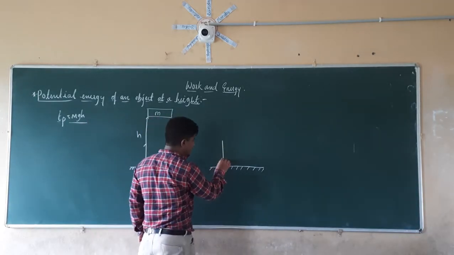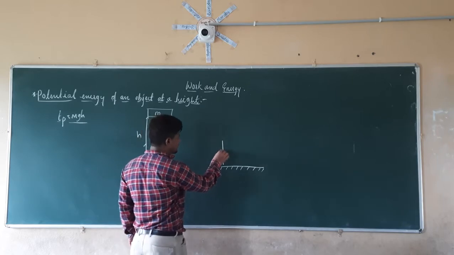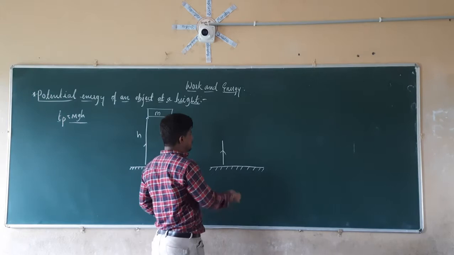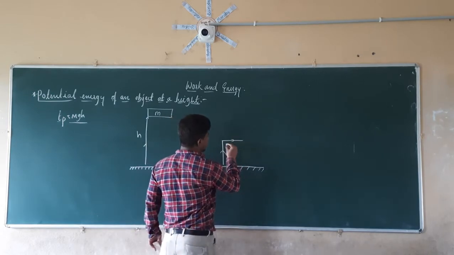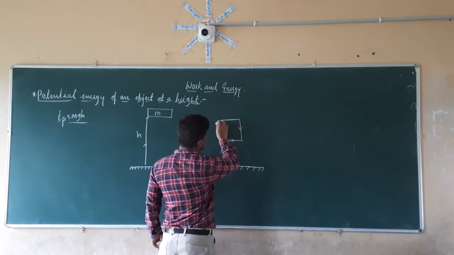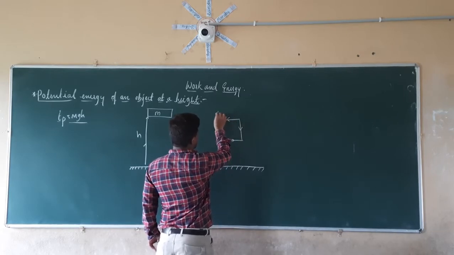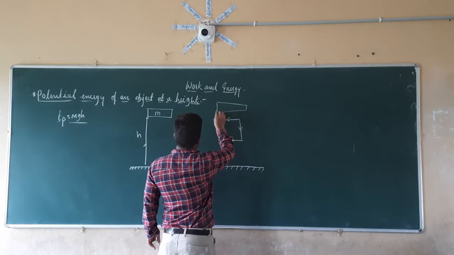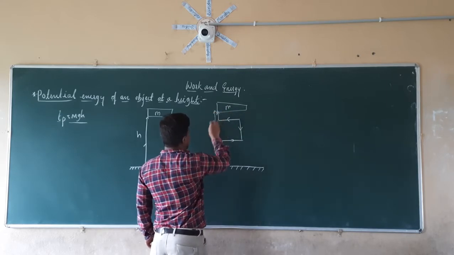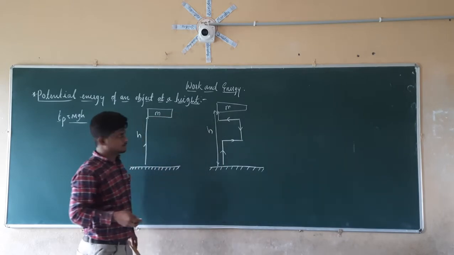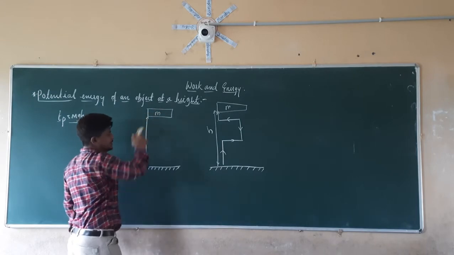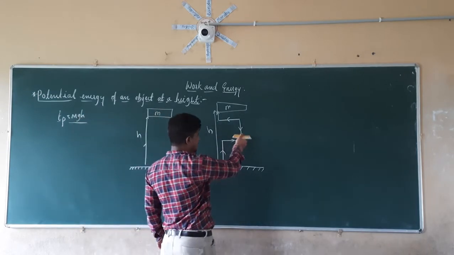but in this condition we are going to follow this path first. I am going to take this object like this, then change its path like this, again change the path like this, again like this, and keep the object here at the same height h. So in this case I am going to take the object like this, and like this.